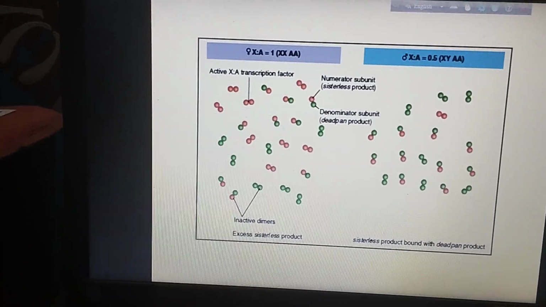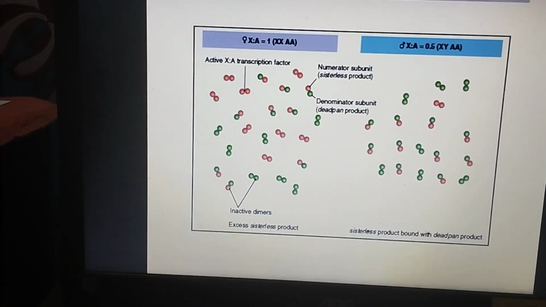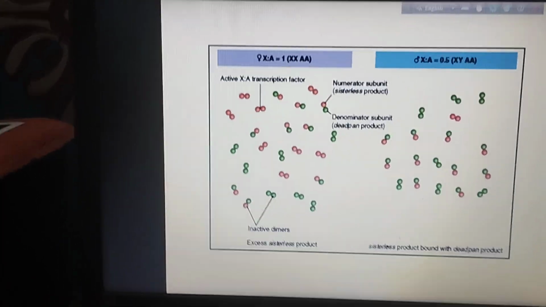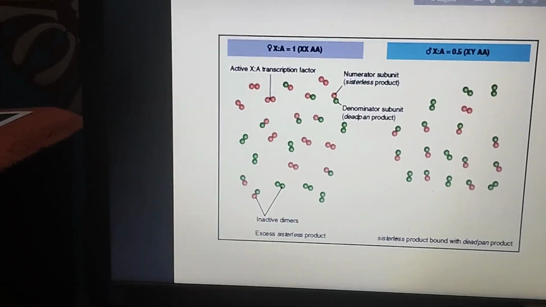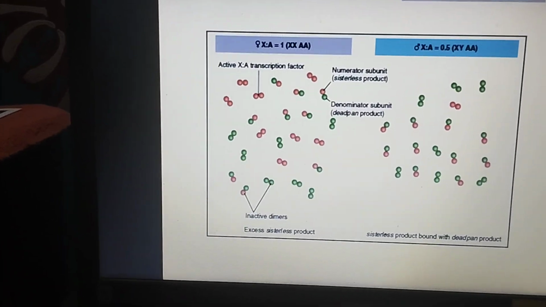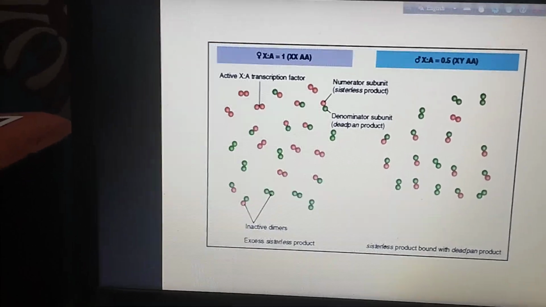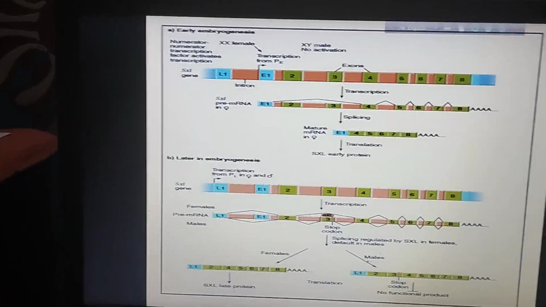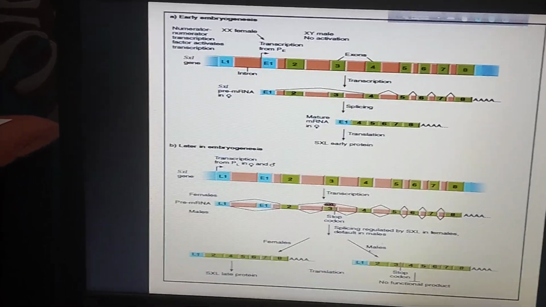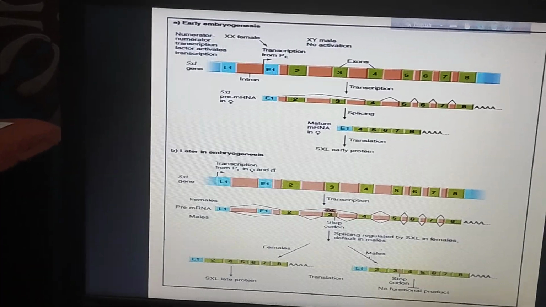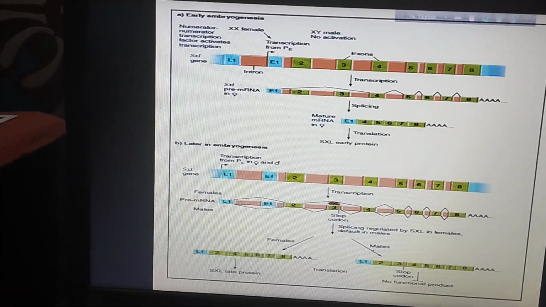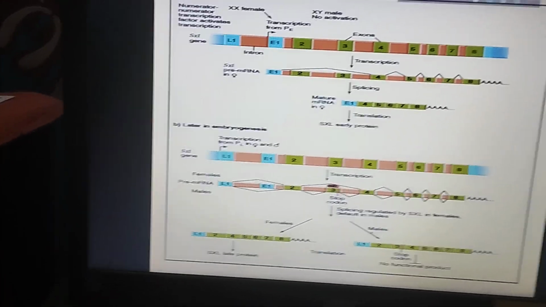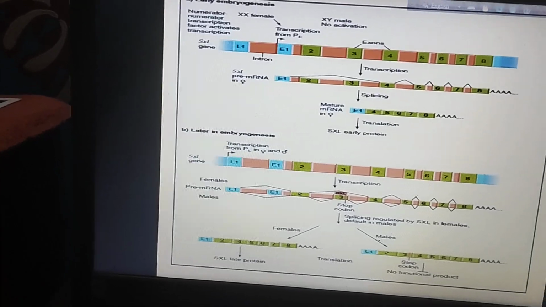Here, the red proteins indicate the X-bearing genes. When enough quantity of numerator proteins are present, they form a dimer, and these dimers become a transcription factor which later modulates different types of transcriptional activity, that is splicing, and they regulate alternate splicing mechanisms by which they can regulate the gene expression of early SXL genes, then late SXL genes, then the TRA gene, and finally